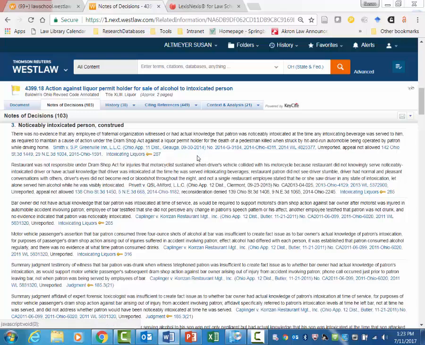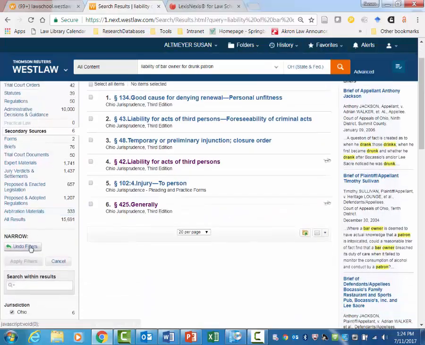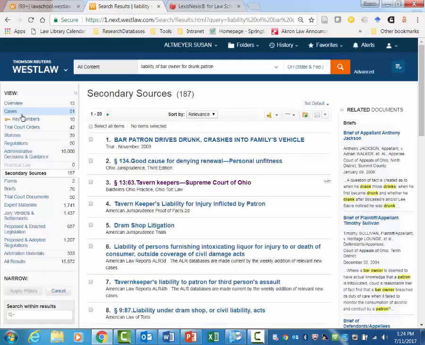There are many ways to find cases, of course. We noticed that there were cases cited in the secondary sources. There are cases cited under here in notes of decisions. And of course, probably the most obvious way is to do a search within a case law database itself. So we're going to talk about that for a minute at this point. We are going to go back to our history and back to our original search. Okay, and we're going to undo all the filters and go up here to cases. So we got 51 cases.